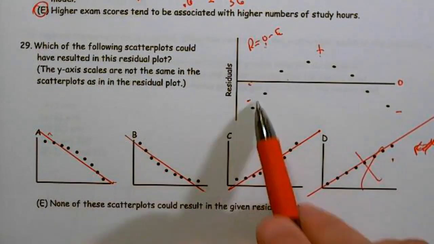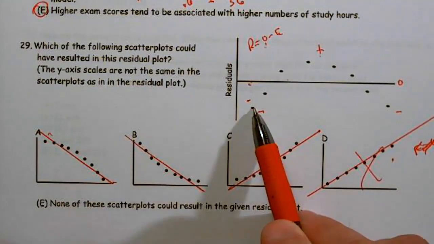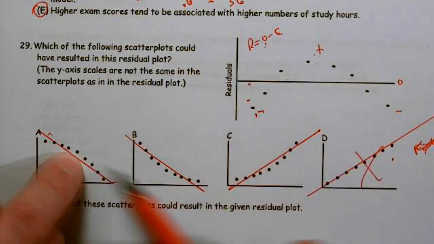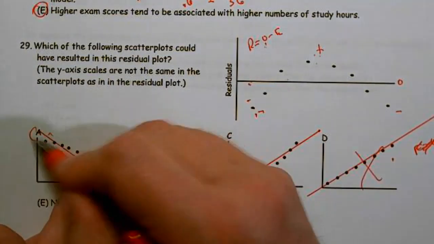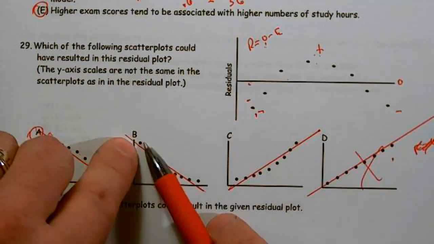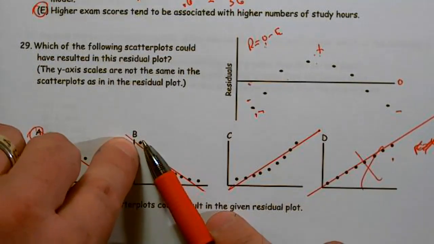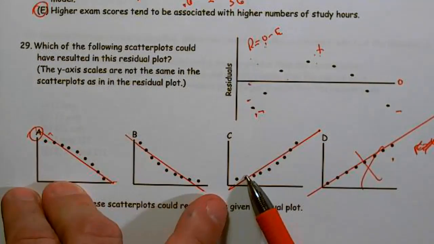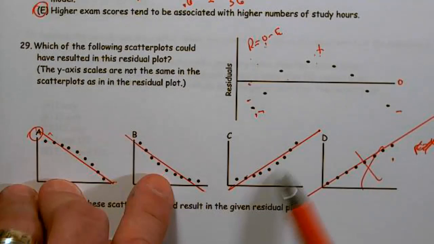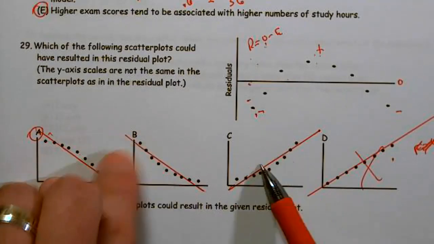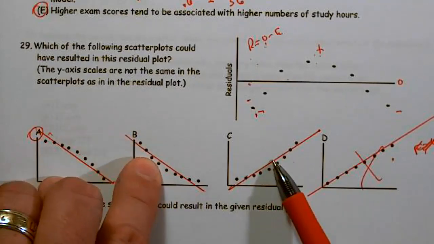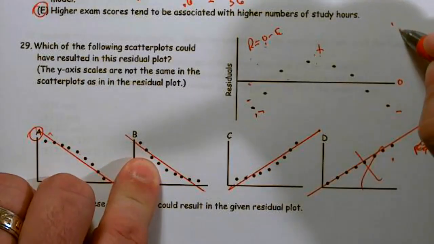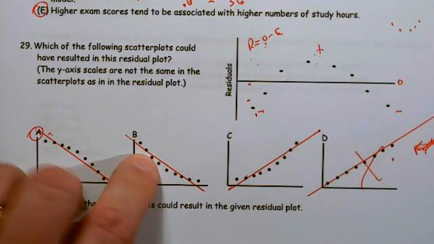So I need to start off with my observed being below the line. Well, this one is below the line. Then I need to move to above the line. Then I need to move to below the line. So this is the case. Here, this one's wrong because I started off above the line. My observed is above, so it would have to be a positive. And the same with this one. So these two would actually have very similar residual plots. B and C, their residual plots would be very similar, and they would be turned so that they look like this. All right.